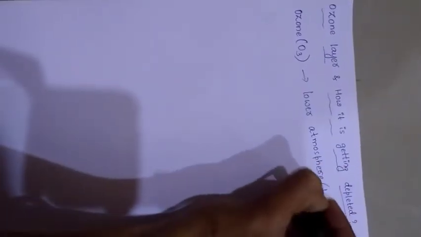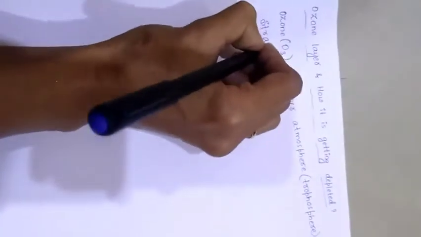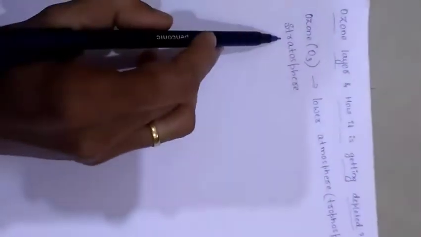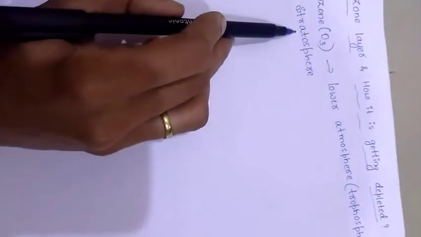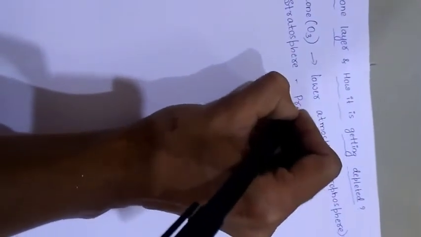The ozone layer is present in the lower atmosphere, called the troposphere, and in the upper part of the atmosphere, called the stratosphere. The main function of the ozone layer in the stratosphere is that it protects the earth.